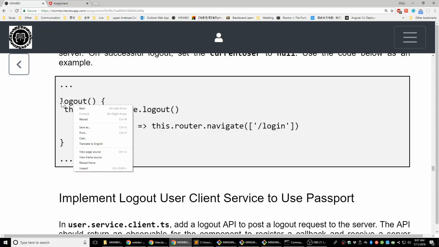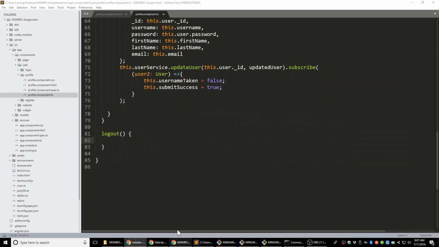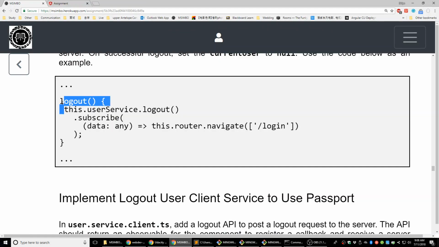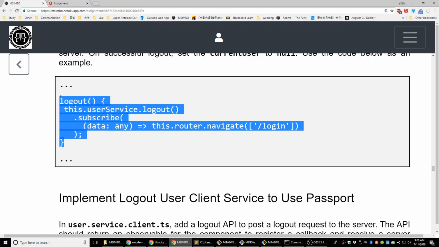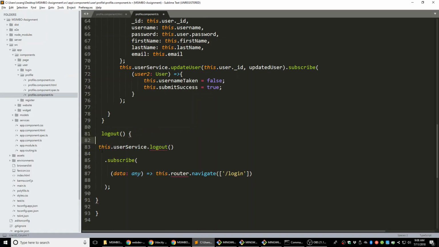Let's copy that. Let's put that here. My copy is not working again. Let me try it again. If it's not working, I have to refresh the page. This works. Let's put it here.